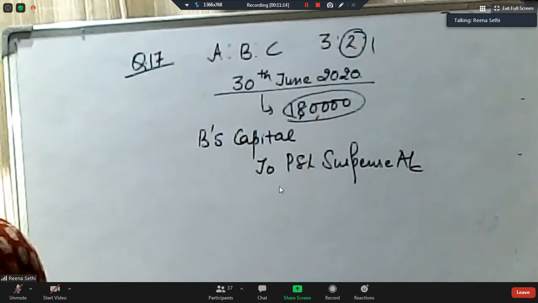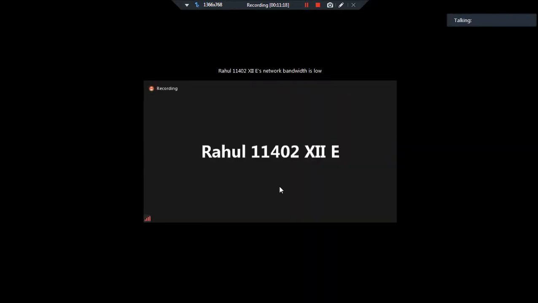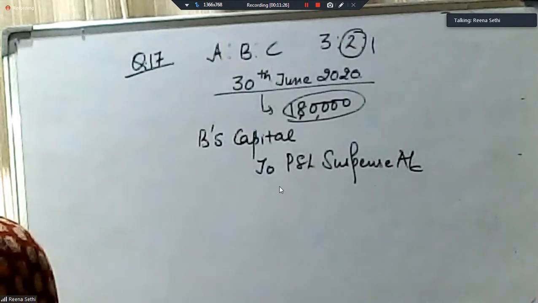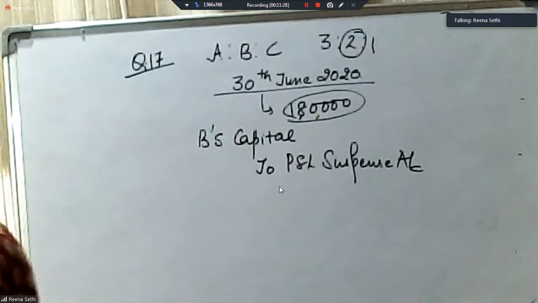It's not 30,000. Shrey, check your answer. Shrey, how have you calculated 6,000? Shrey, unmute yourself and tell how you have calculated 6,000?